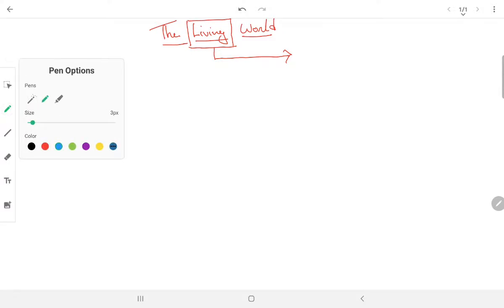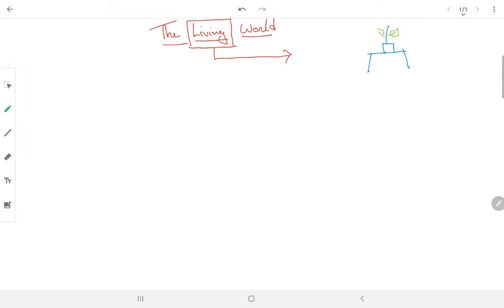To tell that something is living, you look at certain characteristics. Obviously, suppose in your room you have your study table, and on that study table you have a tub, and in that tub you have a plant.